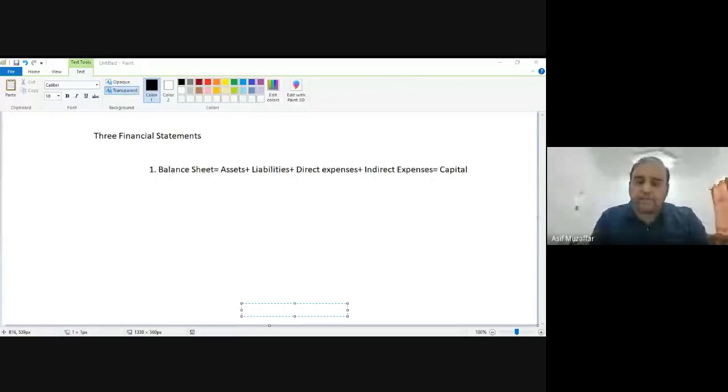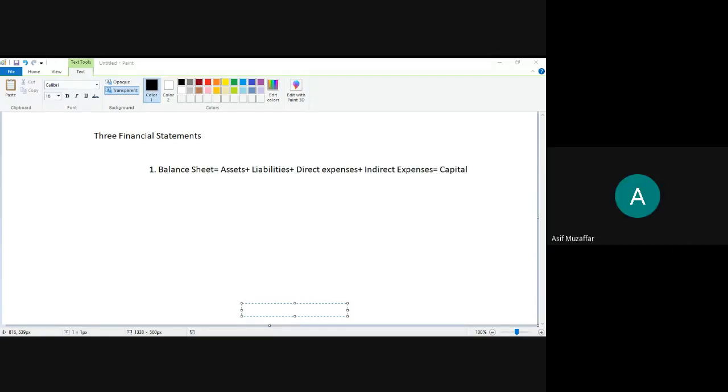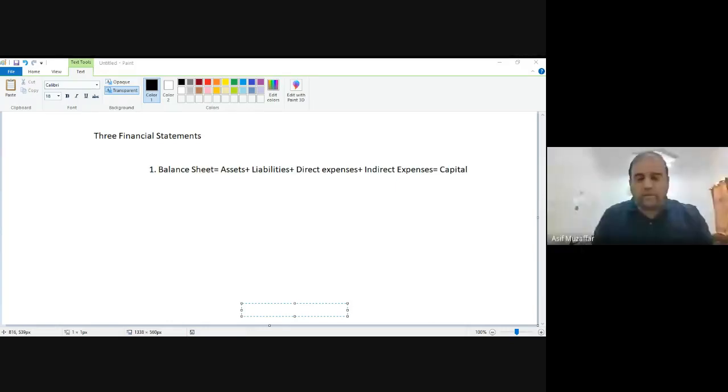Then we have indirect expenses in this balance sheet. So indirect expenses are like fixed costs. Fixed costs are those costs which you will incur, or indirect costs which you will incur, even if you are not making your product. For example, salary to the manager. For example, your telephone expenses. For example, your rent of the building. You have to pay this even if you are not making your product. For example, electricity bill. So these type of expenses are the indirect expenses.